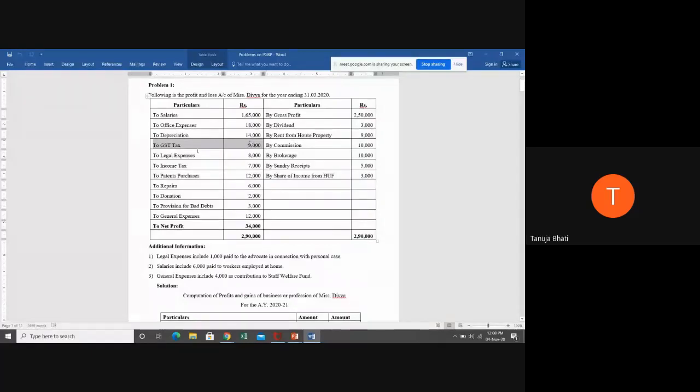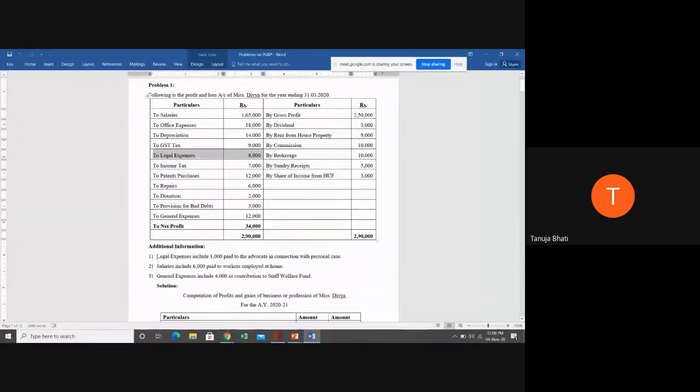Okay. Next, legal expenses is 8,000. Legal expenses are expenses relating to litigation, court, paying advocates for any business case. After this, we'll check the additional information, whether any information is given regarding legal expenses.